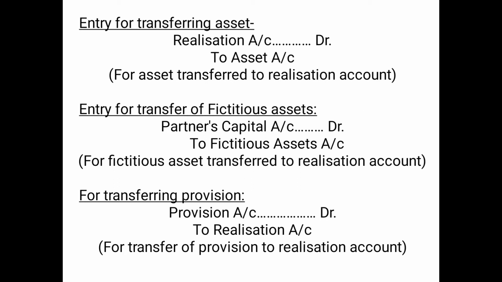So the entry for transferring provision to realization account will be provision account debited to realization account, that is for transfer of provision to realization account. And similarly, if the name of the provision is specified, we will use the name. For example, provision for doubtful debts account debited, provision for depreciation account debited, provision for discount on debtors account debited, etc. So these are the entries related to asset and provision.